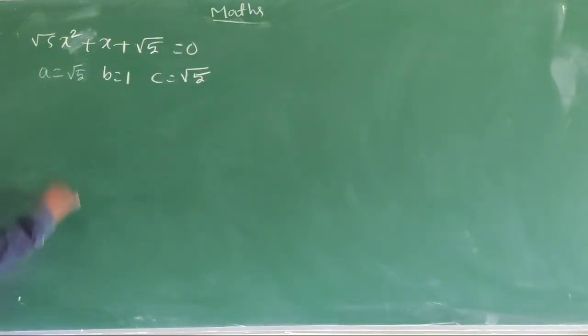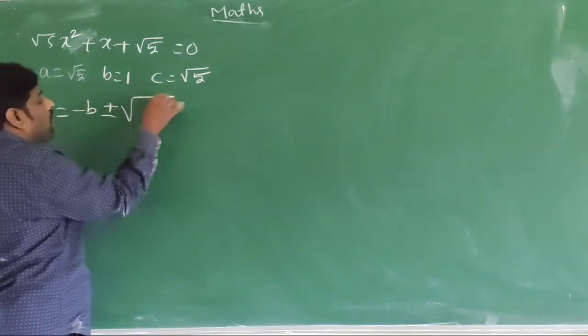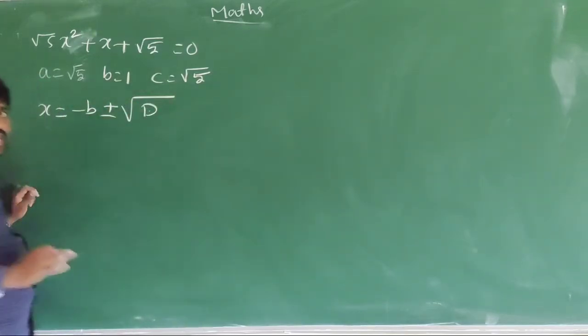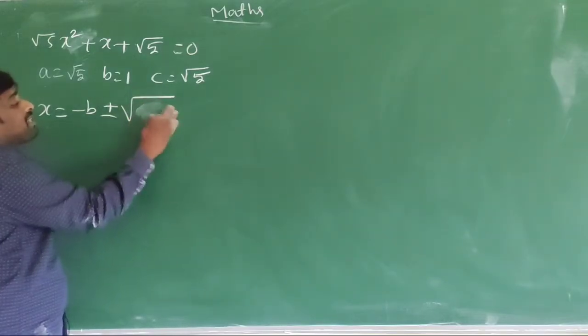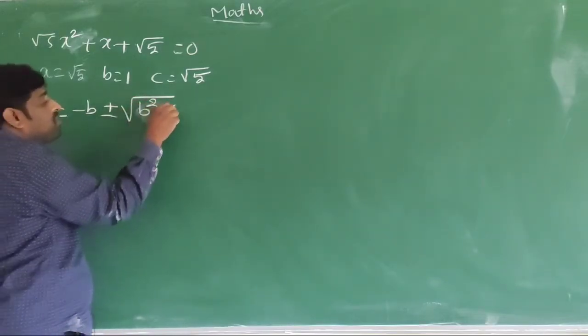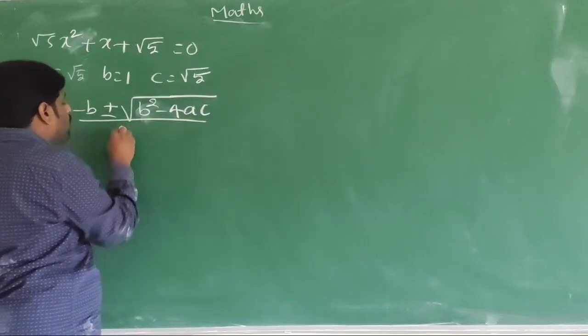Now we will take the formula x is equal to minus b plus or minus square root of d. Otherwise, instead of d we can write b square minus 4ac, divided by 2a.